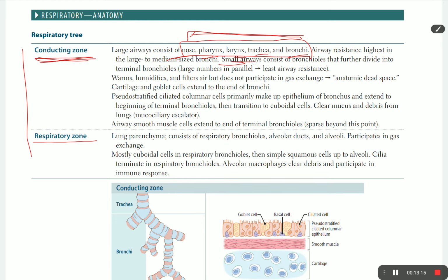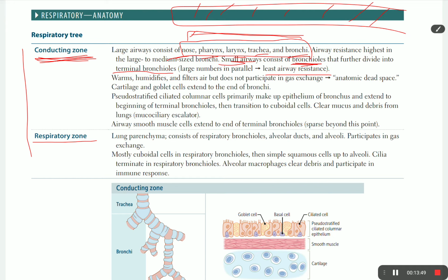Smaller airways consist of bronchioles that further divide to terminal bronchioles and have the least resistance. After the bronchiole, these airways have the ability to dilate and constrict, so the resistance is low here. So the conducting zone is, from outside, nose or mouth, pharynx, larynx, trachea, bronchi, and bronchioles down to the terminal bronchioles.